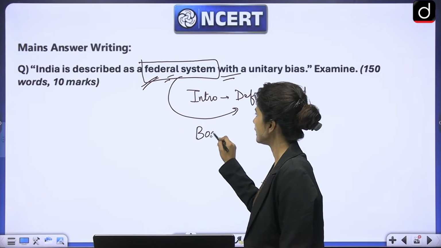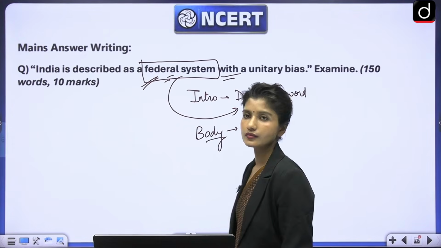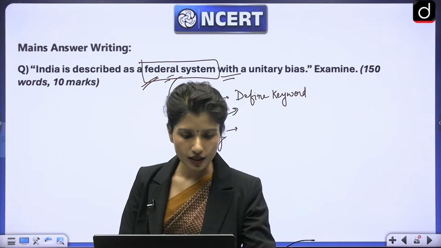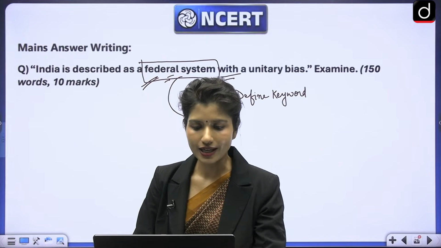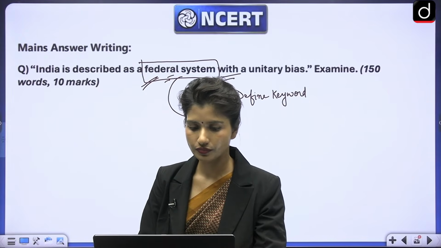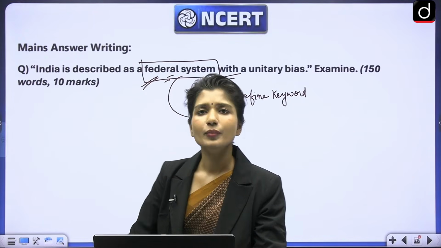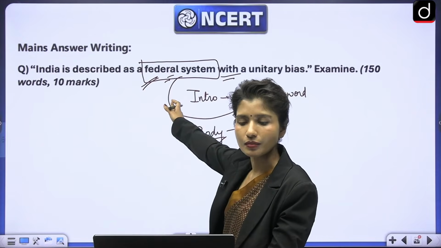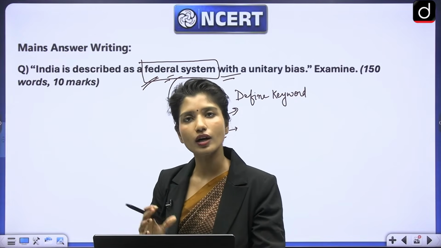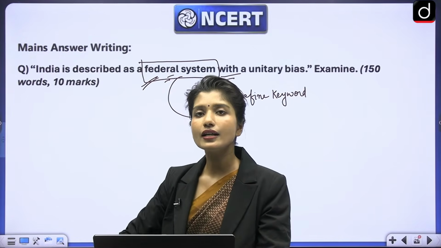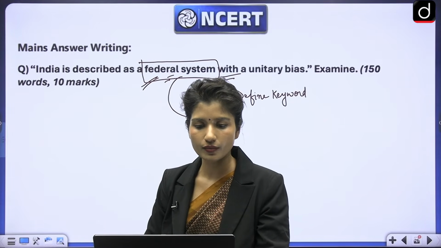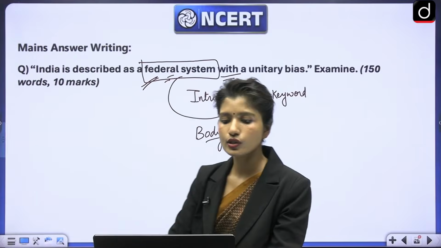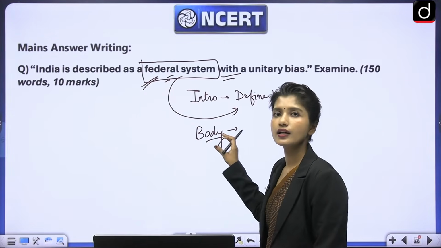What would you write in the body? Now comes the body. We are sorted with the introduction part. What would you write in the body? Yes, I will take your questions in a while, beta. What would you write in the body? Because the question talks about federal system and unitary bias, of course, you're going to talk about those features that show that India is a federal system. So in the body, you will write the federal features of India, right? And then you will also write some instances where it becomes unitary.